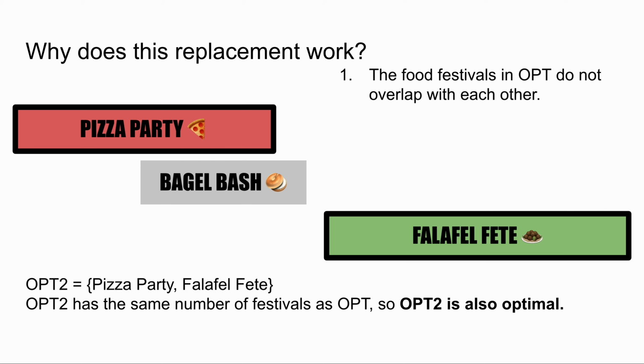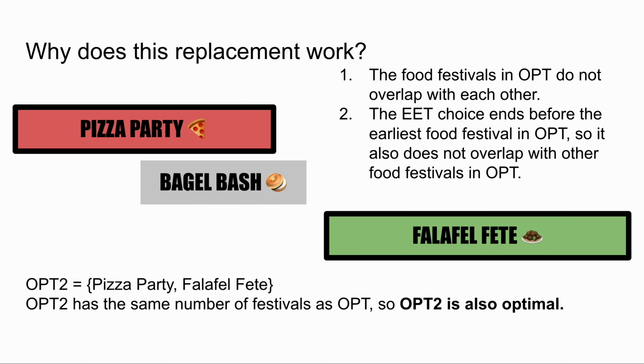The food festivals in opt do not overlap with each other, and the EET choice ends before the earliest food festival in opt, so it also does not overlap with the other food festivals in opt. That means we can safely swap out the first food festival in opt for EET. Now that we understand why the swap works, let's go back to our proof.